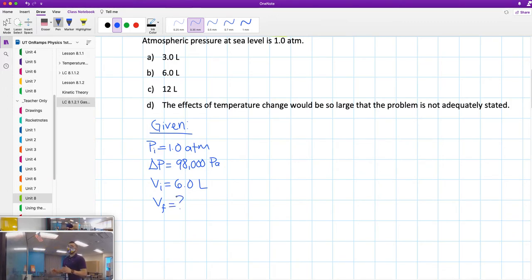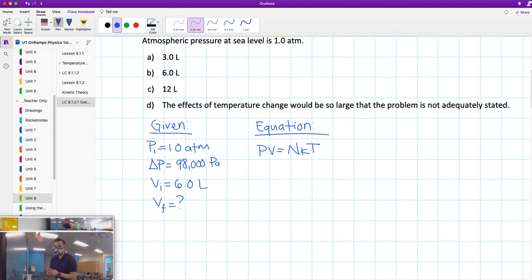Okay. Let's write down the equation for ideal gases. PV equals NkT. In this case, N is the number of molecules, k is Boltzmann's constant, and T is temperature. Now we're only concerned about pressure and volume. The number of molecules, when she breathes, is going to remain the same, right?